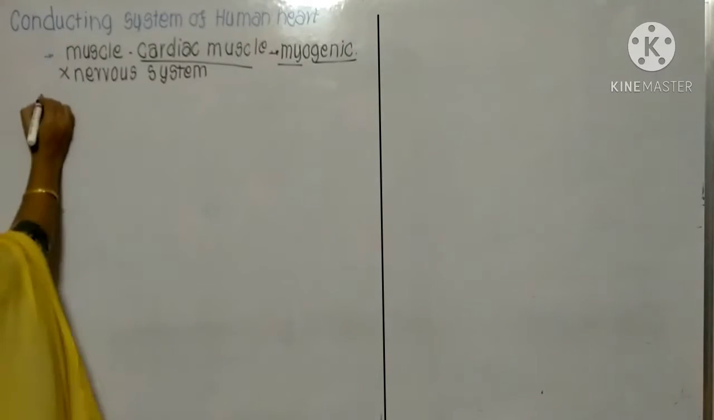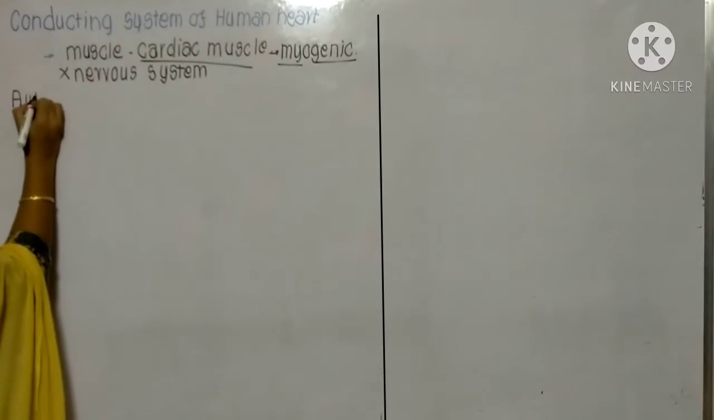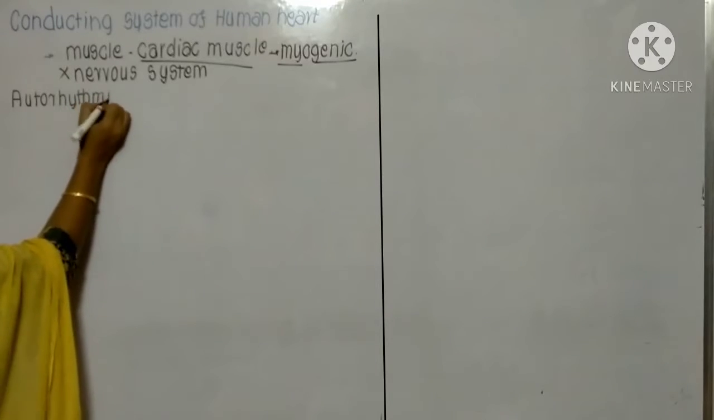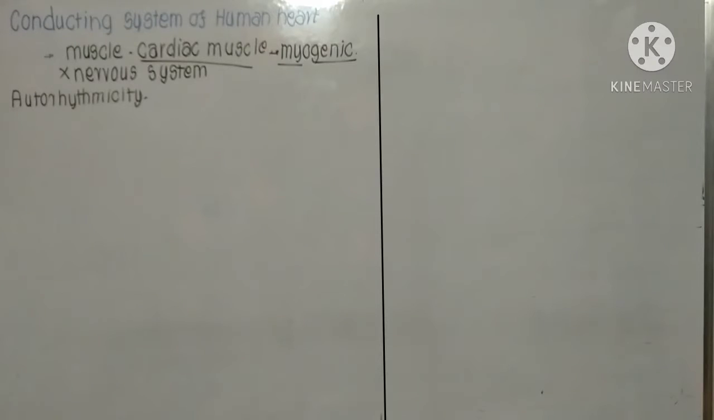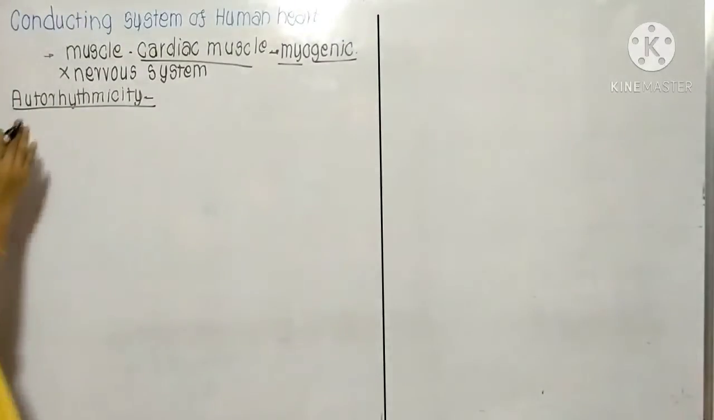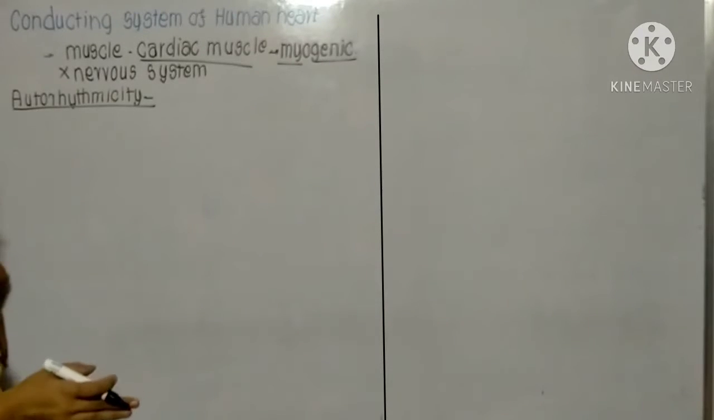Now this human heart shows autorhythmicity. This means the relaxation and the contraction of the muscles are generated by its own rhythm by these special muscles. That's why it is known as autorhythmicity. Auto means by itself. Rhythmicity means they are controlling that action.